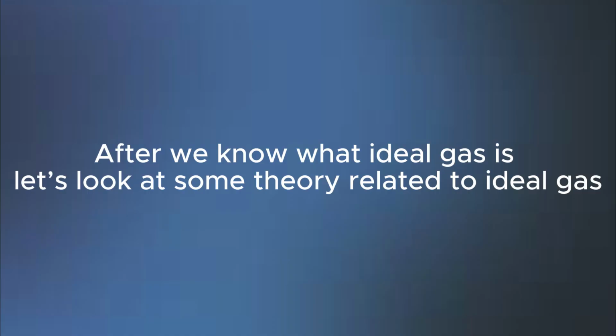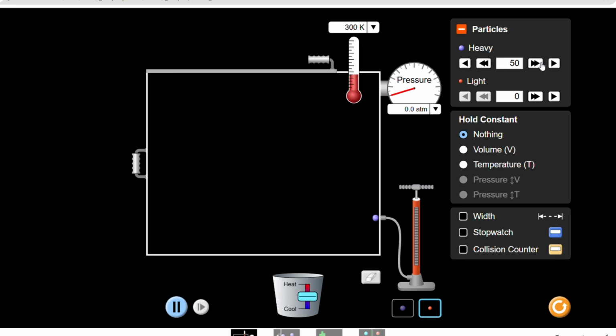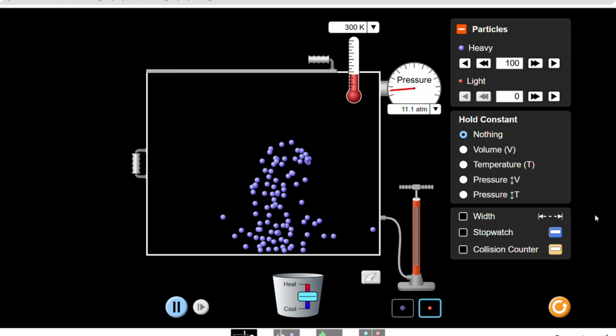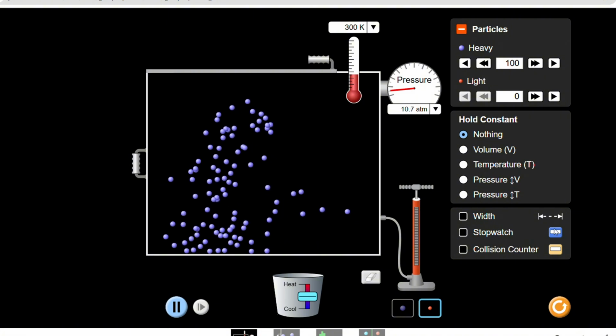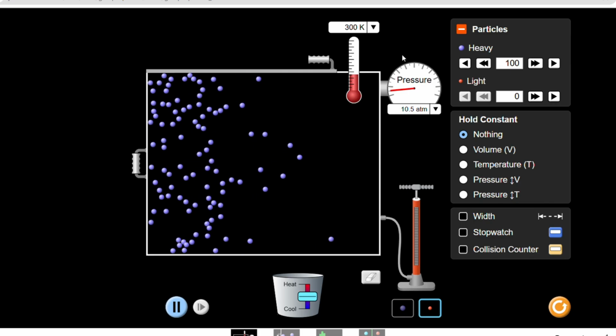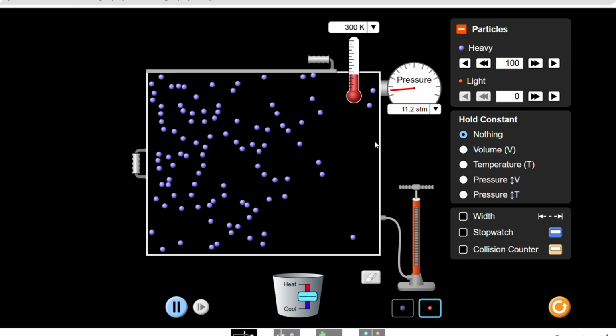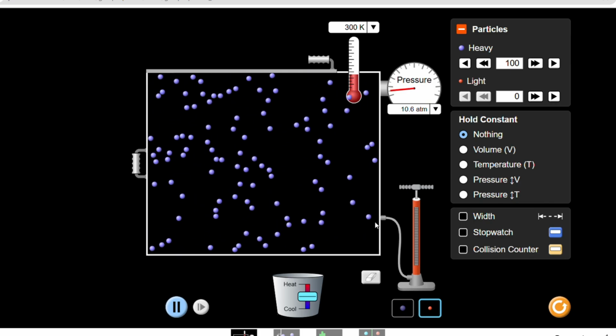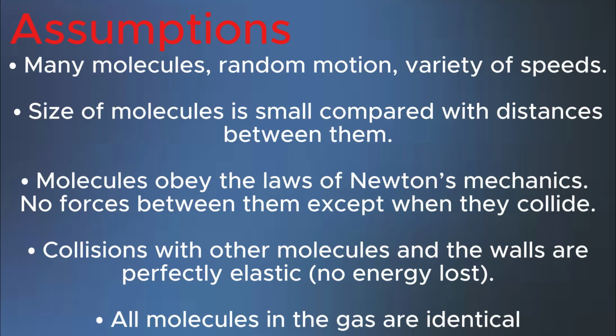After we know what an ideal gas is, let's take a look at some theory related to ideal gas, or we could call it kinetic theory. As you can see, when we pump gas into a container, molecules begin to move randomly at different speeds. Therefore, the principles of the kinetic theory are as follows. Many molecules, random motion, variety of speed.